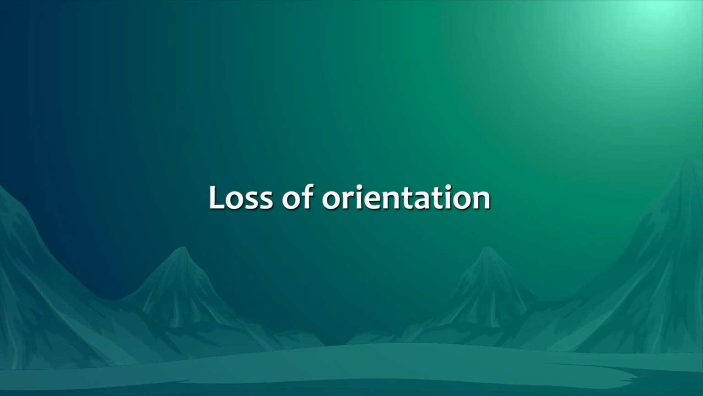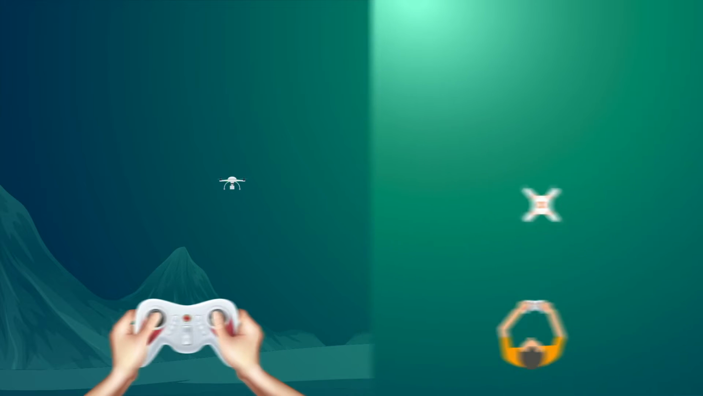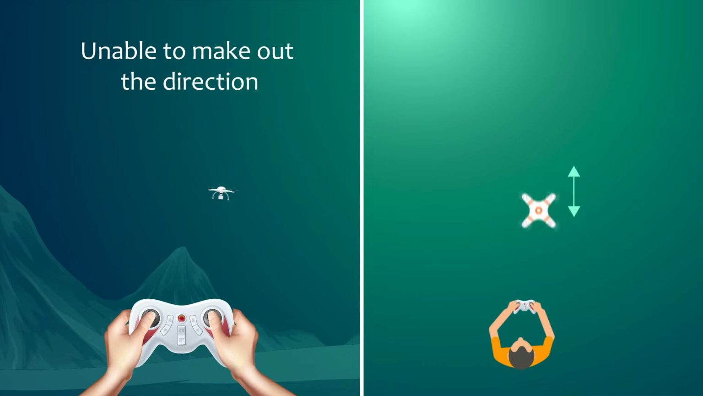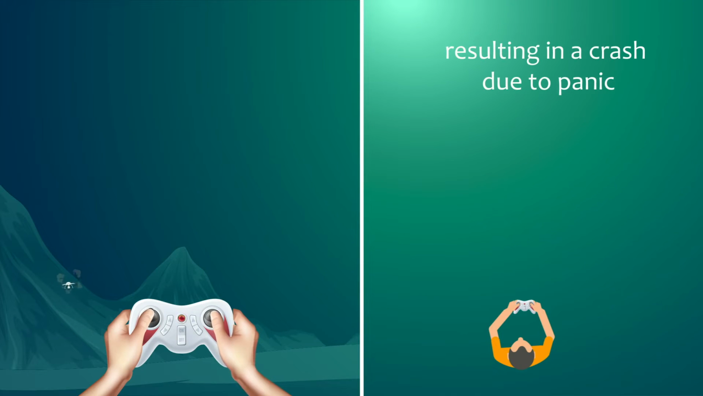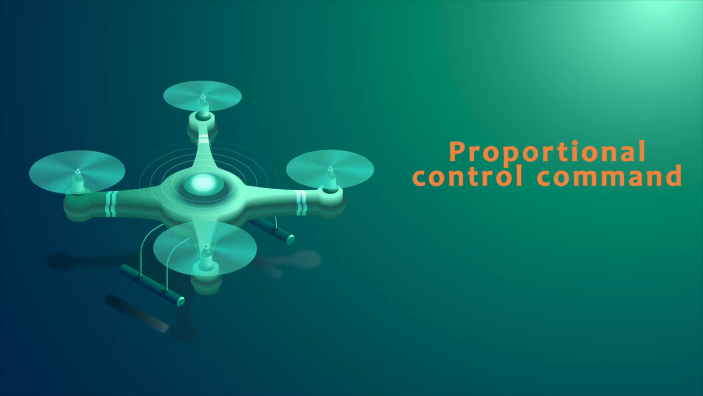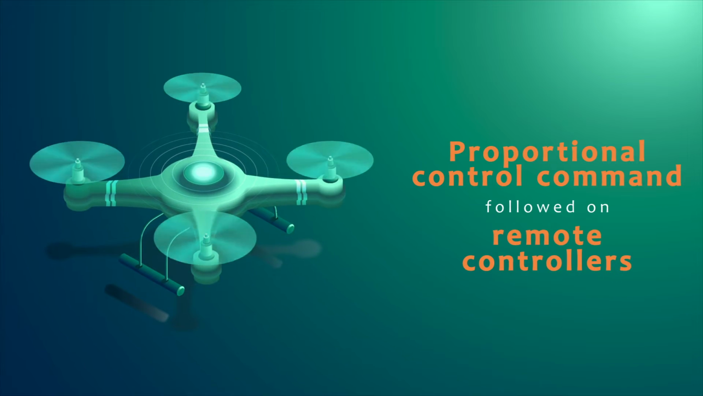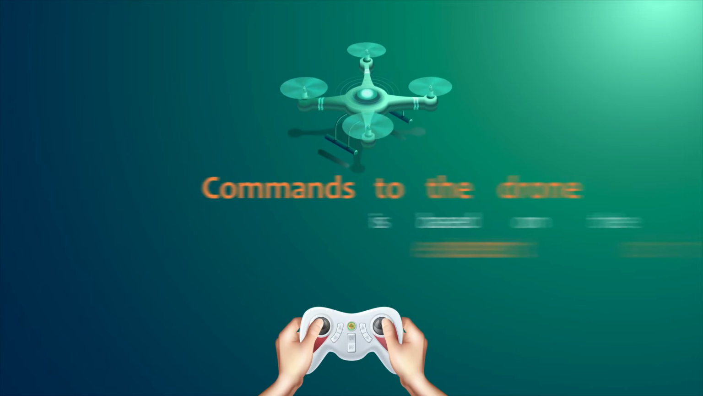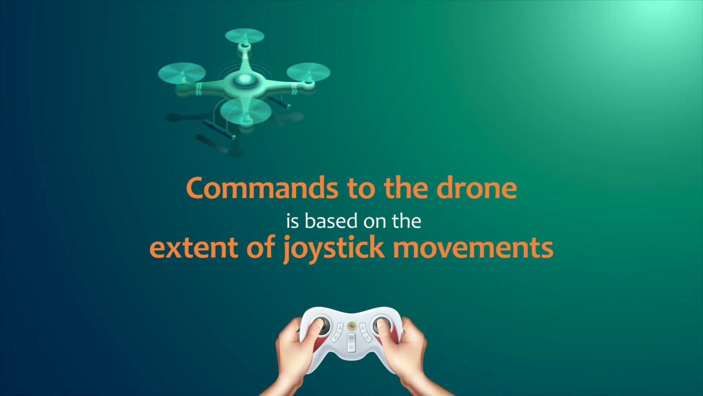Loss of orientation by a trainee occurs when they are unable to make out the direction of the drone's flight, resulting in a crash due to panic on the part of the trainee. These are caused because of the proportional control command-based protocols followed on remote controllers, wherein commands to the drone are based on the extent of joystick movements.